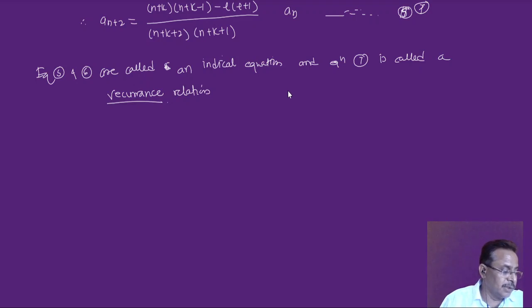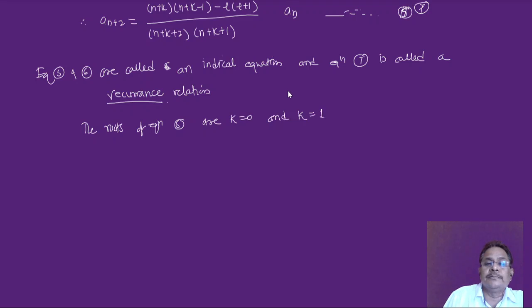Recurrence relation. As we have already seen, the roots of equation 5 are k equal to 0 and k equal to 1.